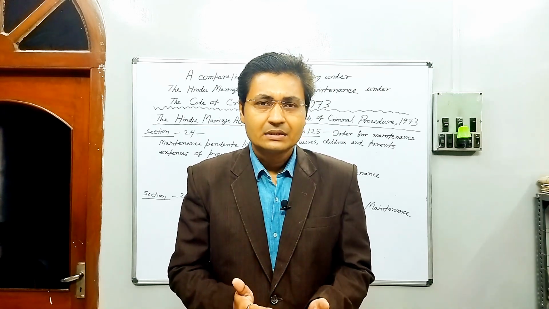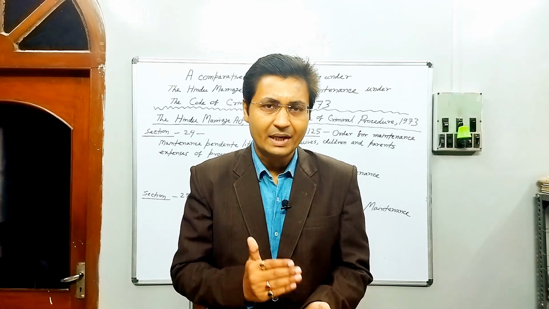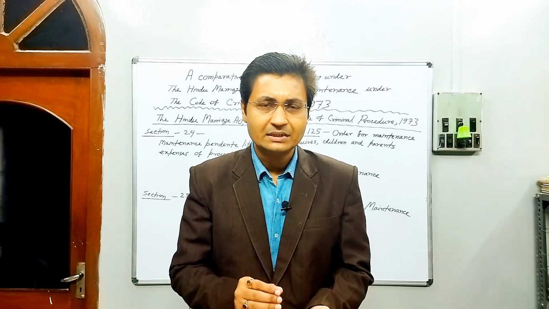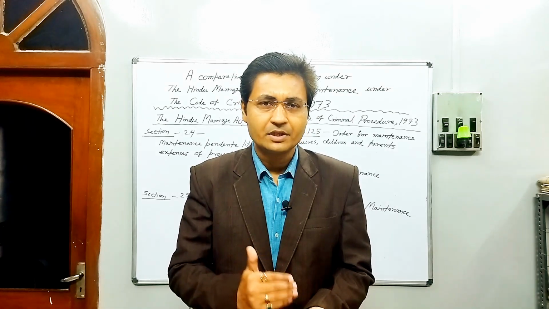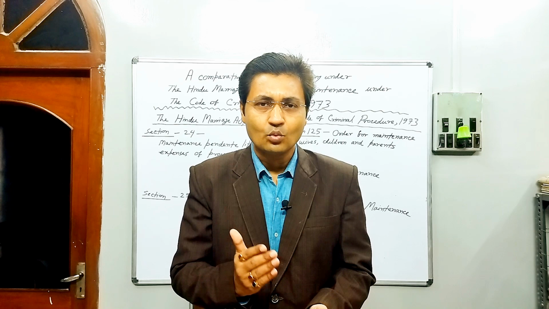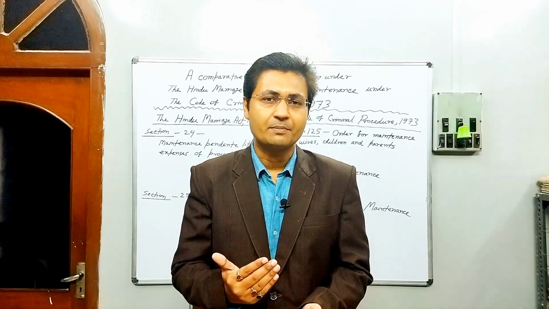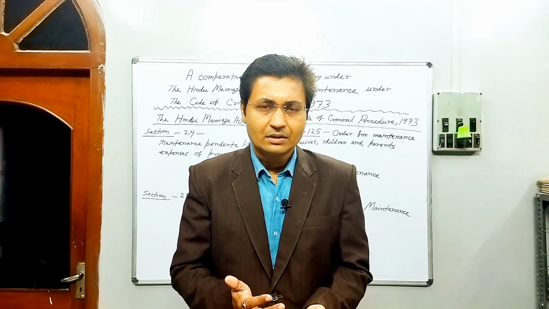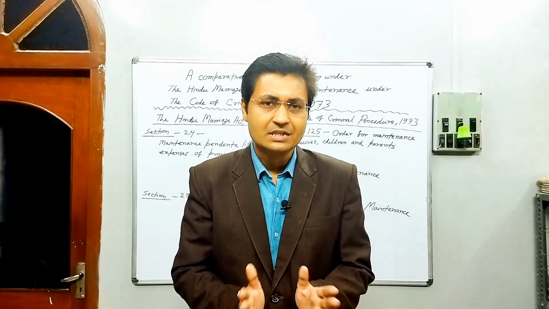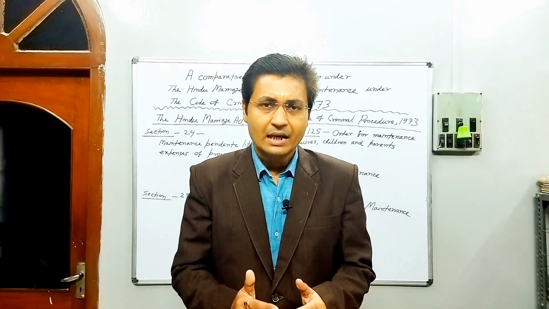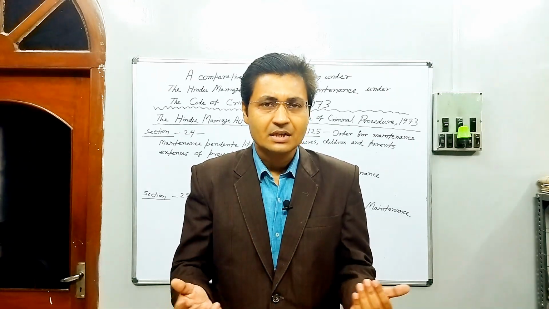We know that Section 24 of the Hindu Marriage Act deals with maintenance pendente lite, and Section 25 deals with permanent alimony. Similarly, Section 125 of the Code of Criminal Procedure deals with the provision of maintenance. Today I would like to discuss what the similarities and differences between these provisions are.